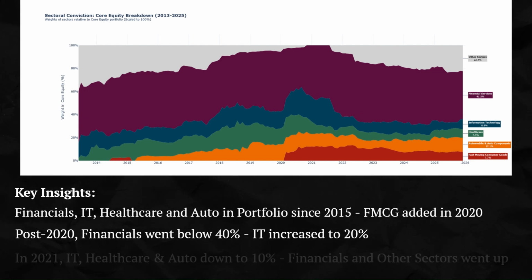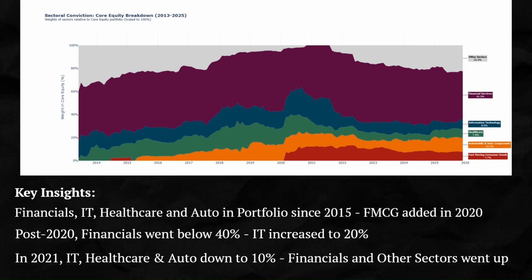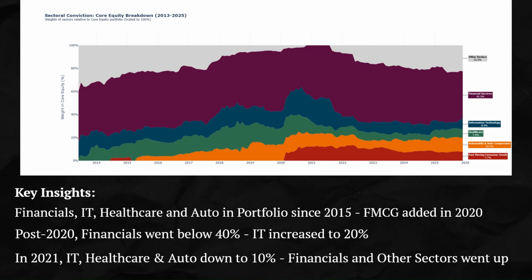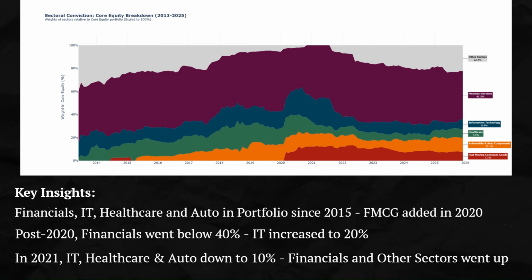Financials' allocation post 2021 got back to its pre-2020 range, and that allocation came from IT, healthcare and auto. Their allocation got reduced. IT, healthcare and auto went to a sub 10% range from their pre-2020 allocation, and their allocation went to financials and other sectors.